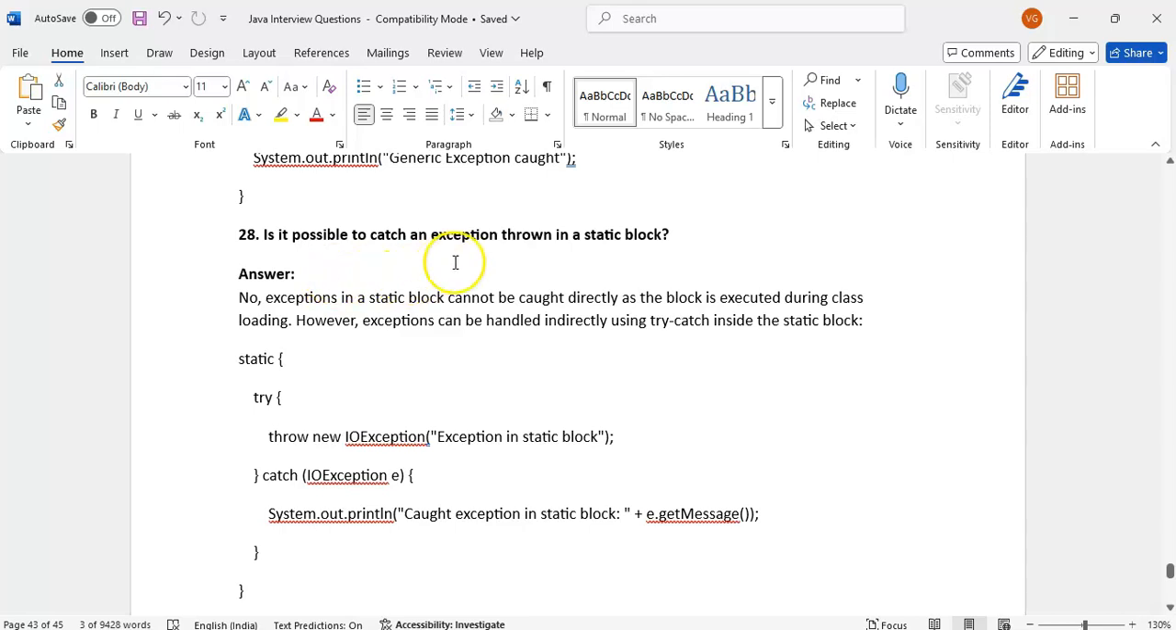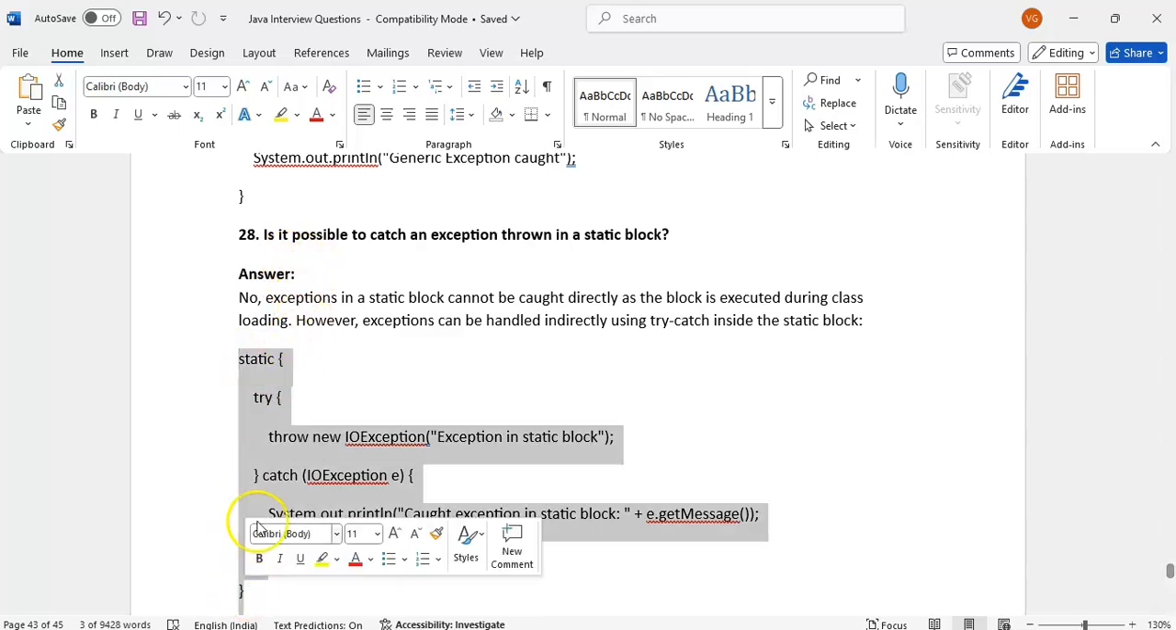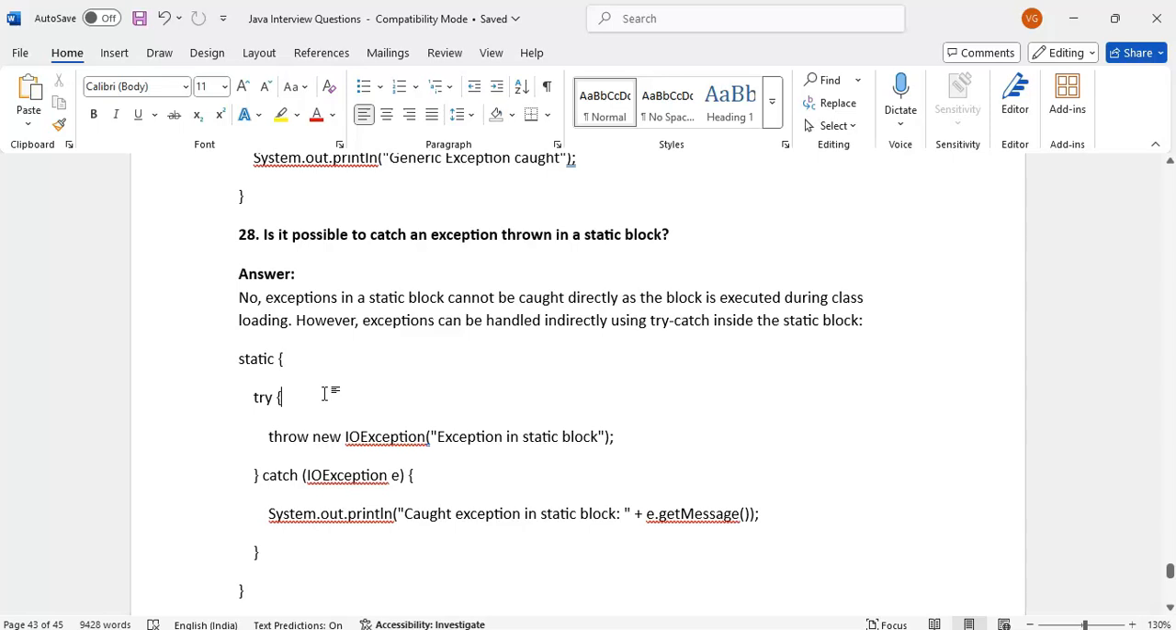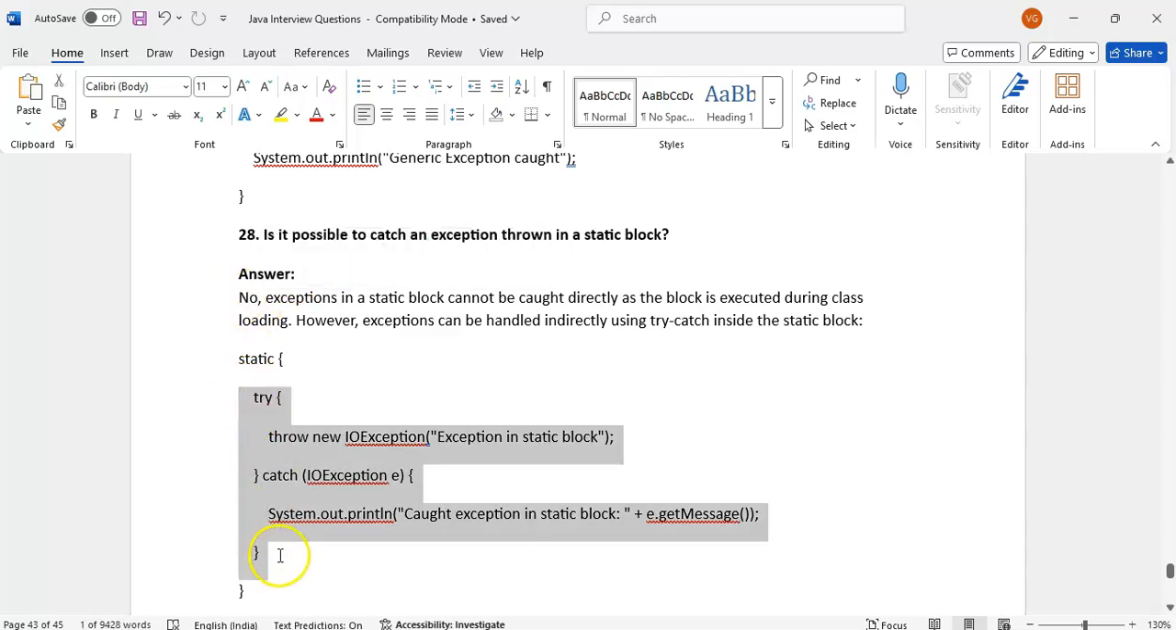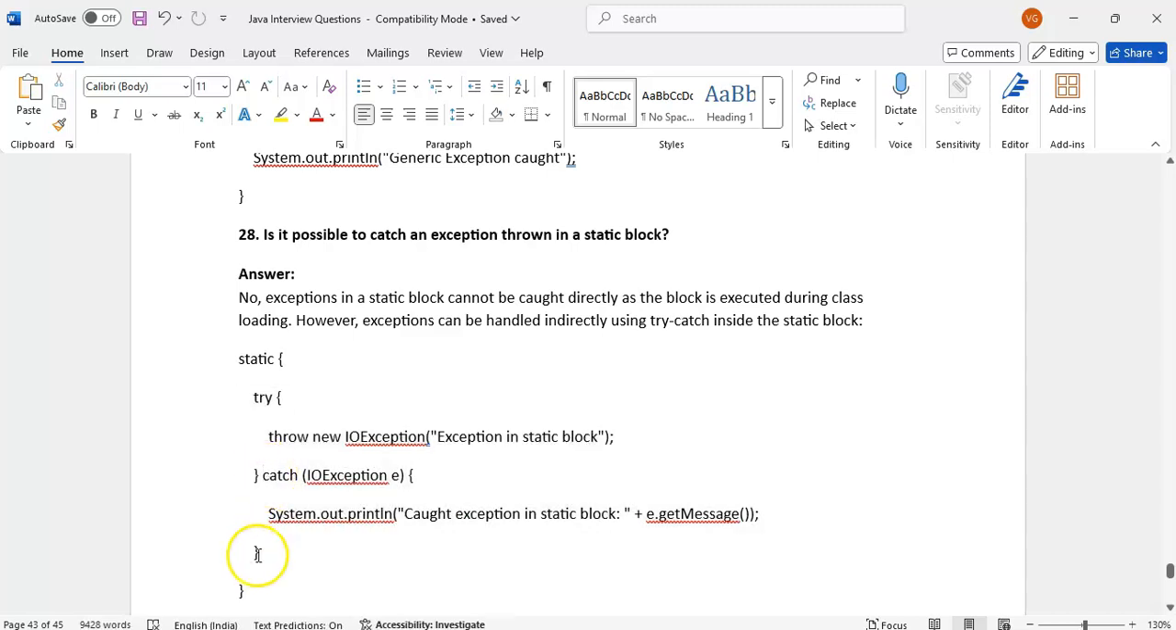Is it possible to catch an exception thrown in a static block? This is one more typical question. We will not usually get it, but it is typical. When does a static block execute? At class loading time. In the static block, we can have a try and catch, but we cannot handle this exception again outside.